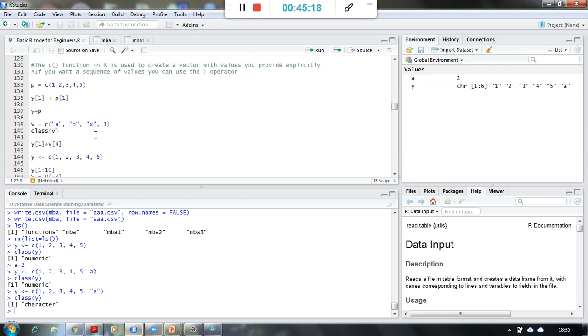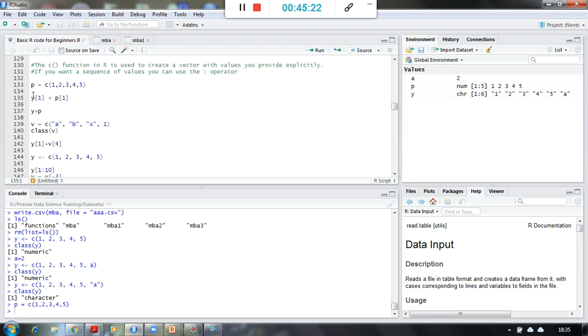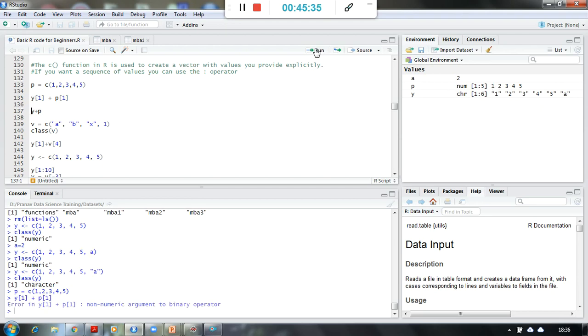So I am creating another vector called p, and I am saying the first element from y and the first element from p should be added together. That means 1 and 1. This is a character 1 and this is a numerical 1. Let us see what happens. It has given me an error, because of a non-numeric argument to a binary operator.